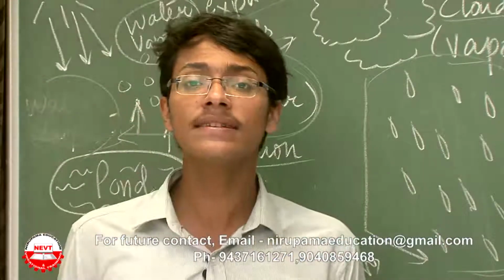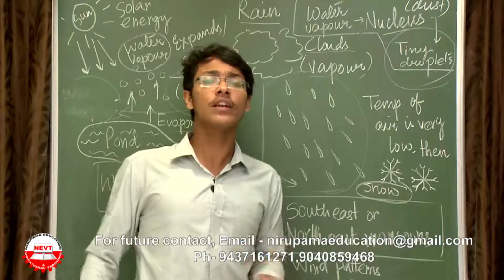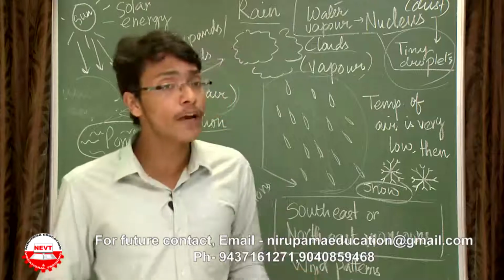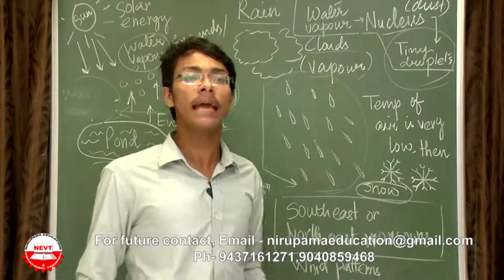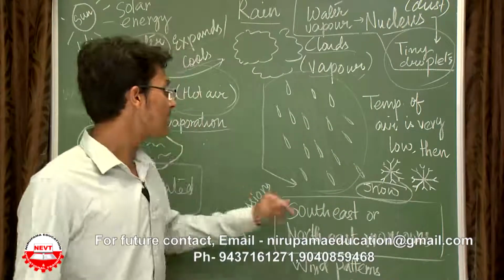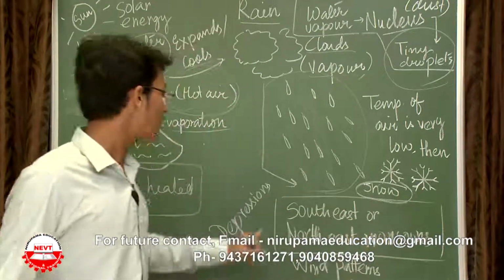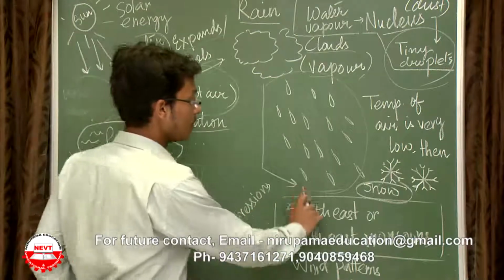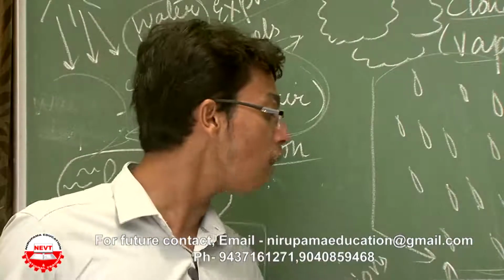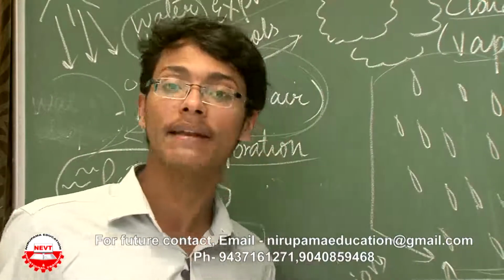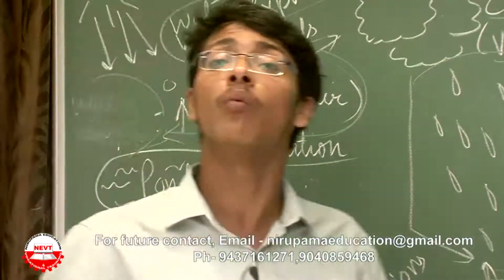Now the question is, is there any relation of rainfall to wind pattern? Definitely yes. It is considered that southwest or northeast monsoon wind patterns are responsible for rainfall. Why so?